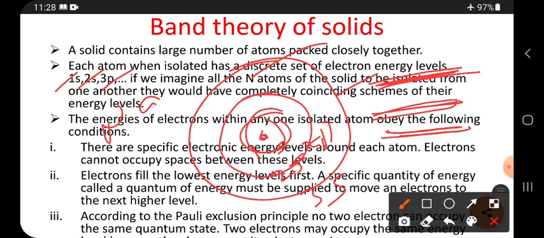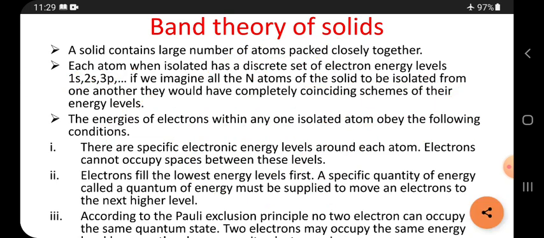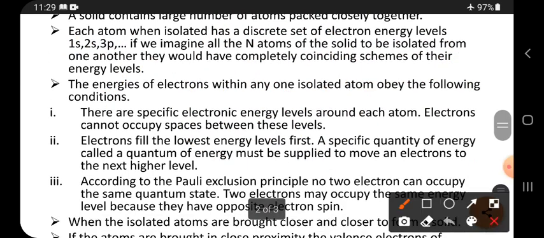Now what happens: an electron jumps from here to here and comes back, or from here to here and comes back. Like this, these are the energy levels present for one atom when it is isolated. If the n atoms in the solid are isolated, then there is coincidence. What is coincidence? The energy levels of the other atoms may coincide with these levels. They would have completely coincident schemes of their energy levels.